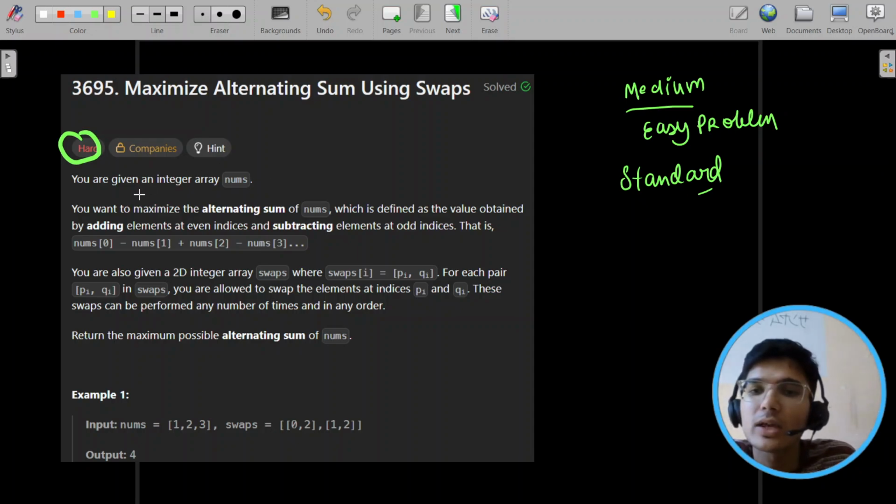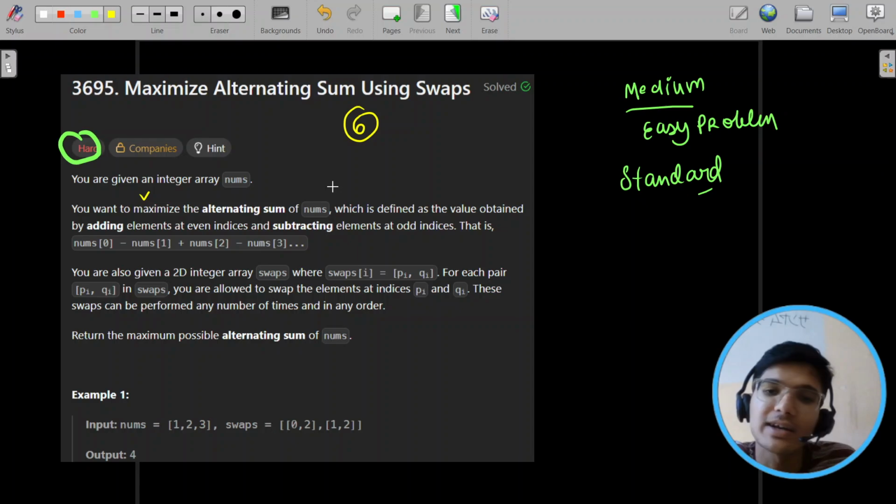The question says that you're given an integer nums, and also एक और important मेरा चीज है कि जब भी कोई hard question है ना, डरो मत. 6 pointer है, you can solve it. 7 8 are slightly harder, but 6 you can solve it. Believe it or not, you can solve a six pointer. You are my army, right? You watch my videos, you get the intuition. You can solve these questions.